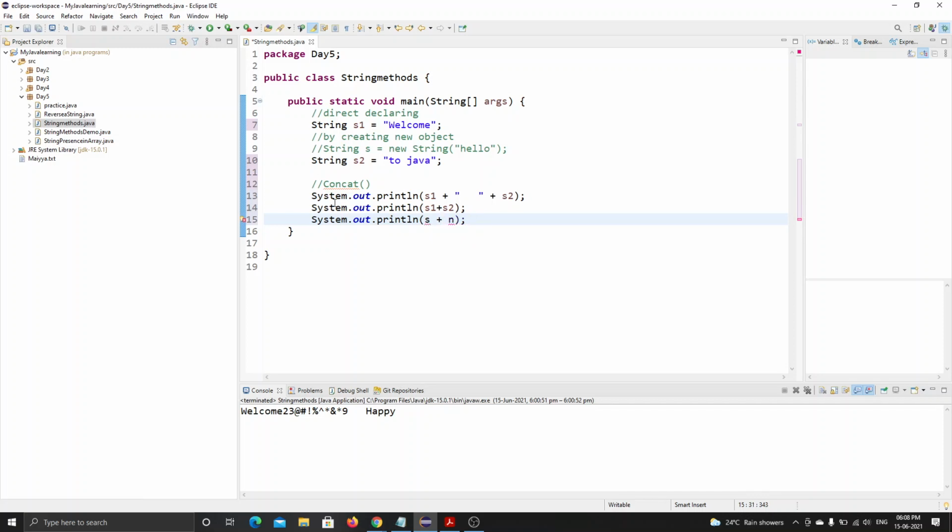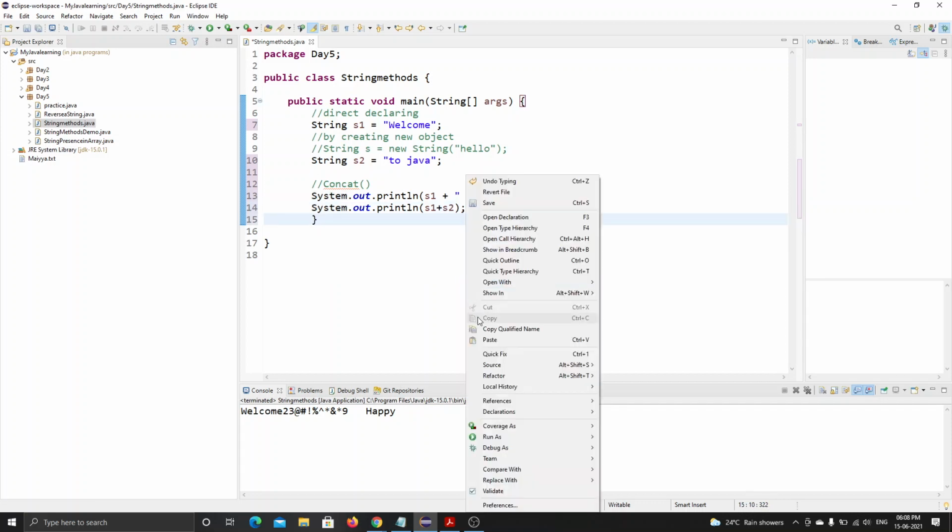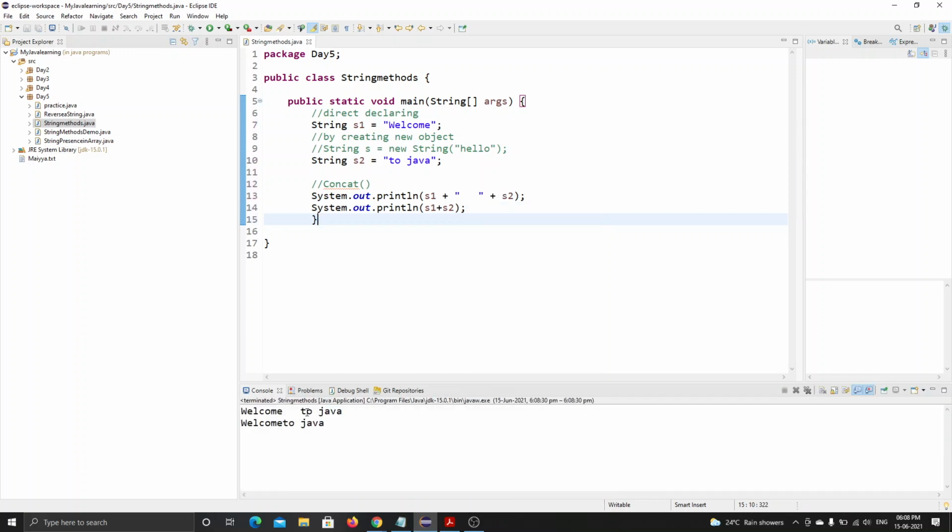I showed you spaces, right? Okay, let's see now what it prints. See, first it printed with some space in between "welcome" and "to Java". When I add directly, it prints without any space. See, there is no space in between "welcome" and "to Java".